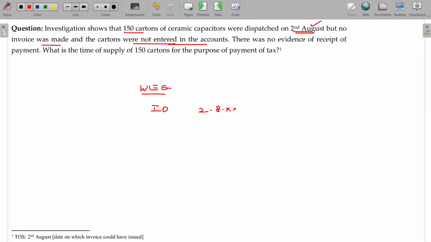No invoice was made, and there was no evidence of the receipt of payment. What is the time of supply of 150 cartons for the purpose of payment of tax? Now here you don't have any information, then you can consider only based on the dispatch date. The payment date is missing. Dispatch date is final.